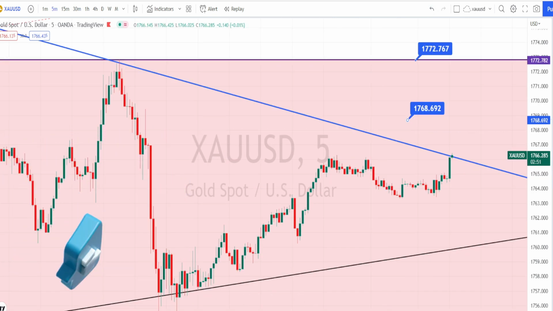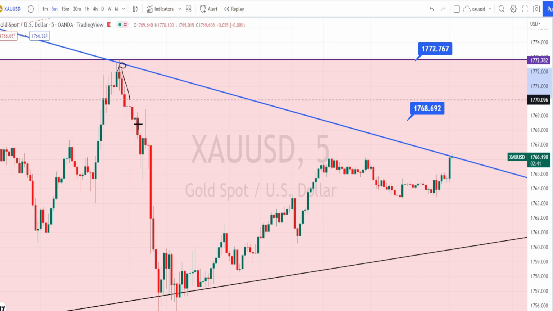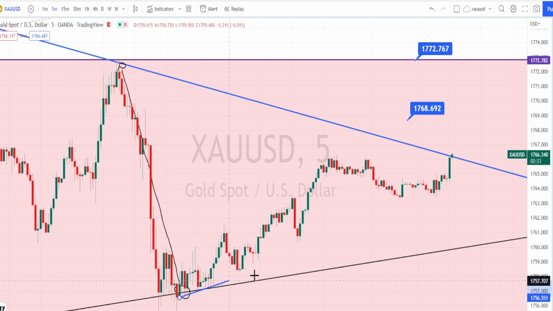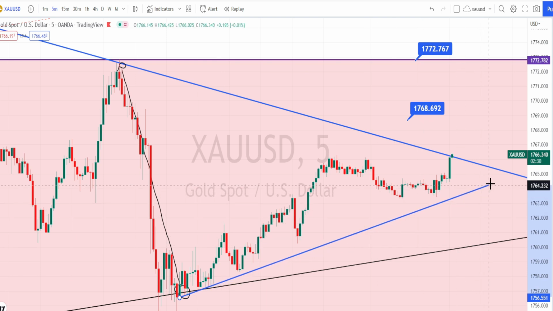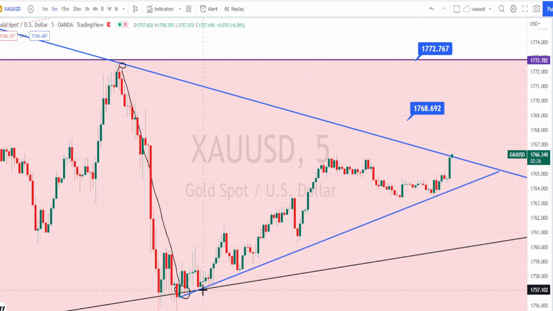I am in the 5 minutes time frame now. When we look at the price action in the 5 minutes time frame, previously the price got rejected from the hourly time frame resistance line, and it has taken support on the bullish channel pattern support line from the 4 hours time frame. I am drawing a trend line or a support line from where it bounced back on the bullish side, trend reversal, and currently we are noticing the price action respect this trend line or the support line and trend on the bullish side.